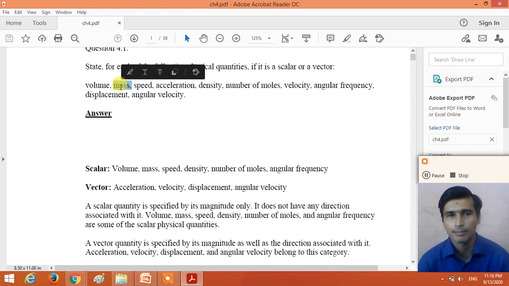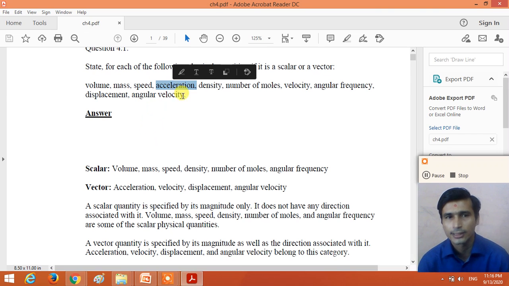Second one is the mass. So to represent the mass, we require a magnitude only, right? So the volume and mass both are a scalar quantity, right? Third one is the speed. Speed is also a scalar quantity, right?